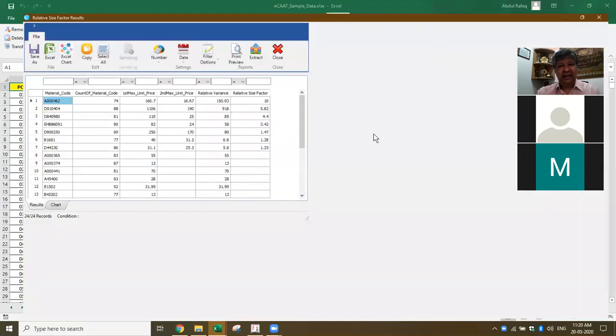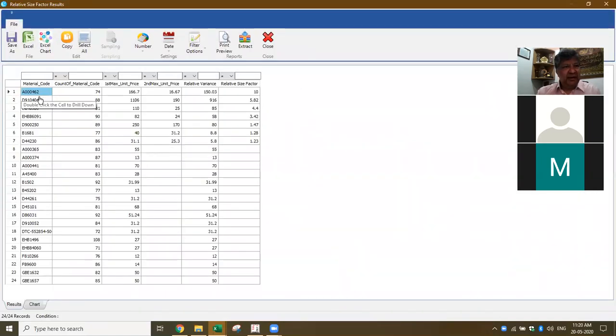Now here, if you look at the result, for this particular material code, I have purchased 74 times. The first maximum price, the highest I paid, is 166.7. The second maximum price is 16.67. And the relative variance is 150, which means 10 times there is a variance. Now look at the value, maybe they have made a typing mistake while entering, or intentionally somebody has committed a fraud.